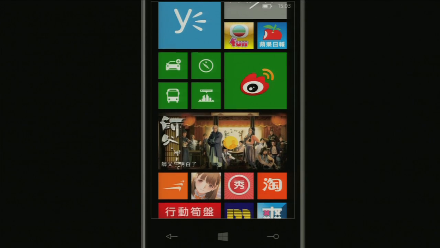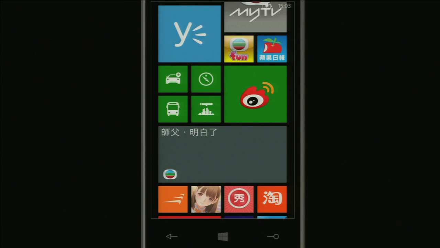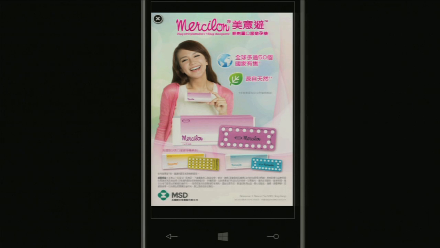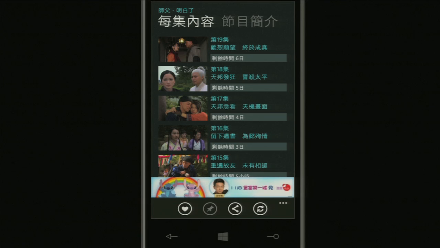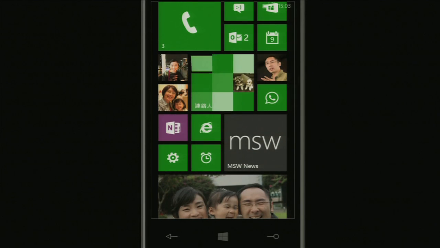You can see the photos when it has a latest episode out for you to watch online. It will show here, with the latest information. When we click on it, it will go into the app and go directly to the episode that you want to watch. Of course, they need some advertising here, because they need to generate revenue. So you can see that in terms of lifestyle, it's not just an icon. It can be an entity within your application that gives valuable information to your end user.